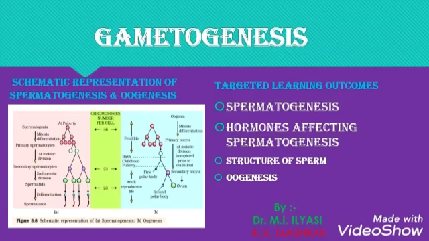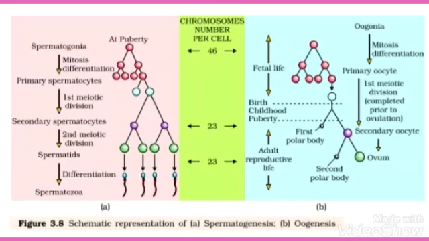The primary spermatocytes contain 46 chromosomes. Secondary spermatocytes are haploid cells arising from the primary spermatocytes as a result of meiosis I. They contain 23 chromosomes.